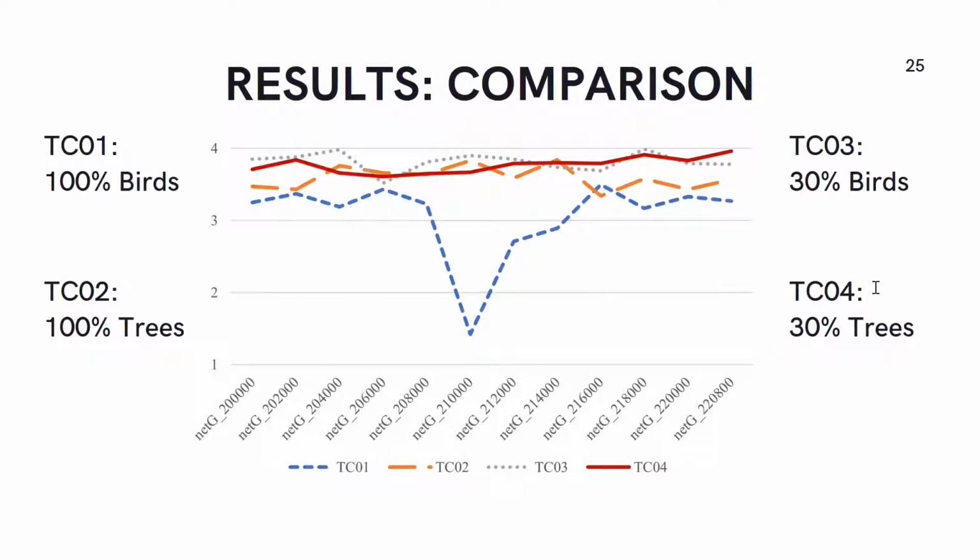It can be seen that test case 01 and test case 02 had a lower inception score than test case 03 and test case 04. However, it can also be seen that reducing the size of the portion on which the object is added had more of an impact on the dataset with added birds than the dataset with added trees. This can be seen as the difference between the inception score of test case 01 and test case 03 is greater than the difference between the inception score of test case 02 and test case 04.